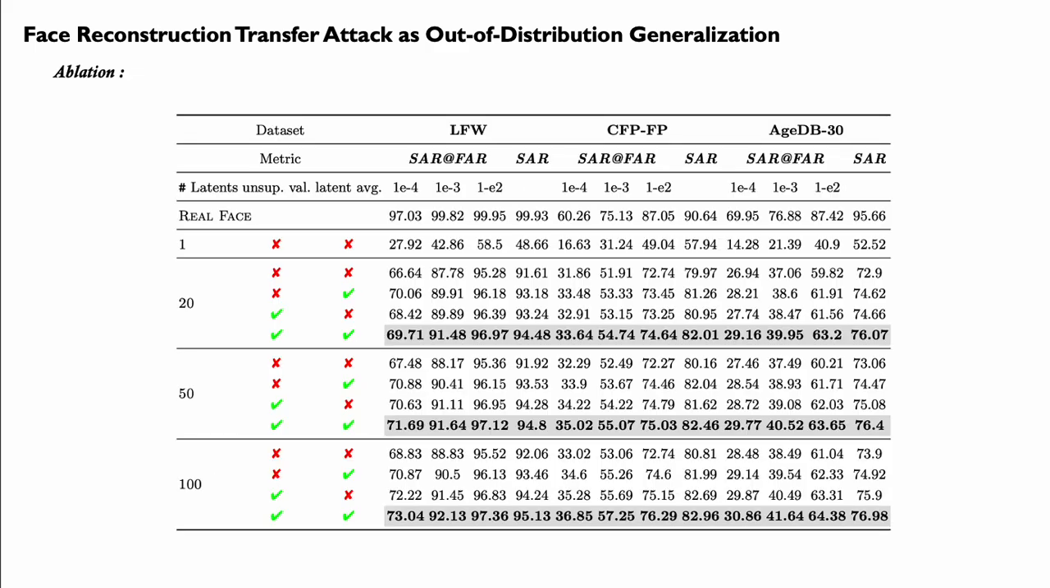We also conduct an ablation study on each of the components. We vary the number of latents and compare the SAR for the transfer attack scenario, with latent averaging and unsupervised validation applied or not, on the 3 datasets. We can observe significant improvement from each component, especially the number of latents, which shows the largest improvement.